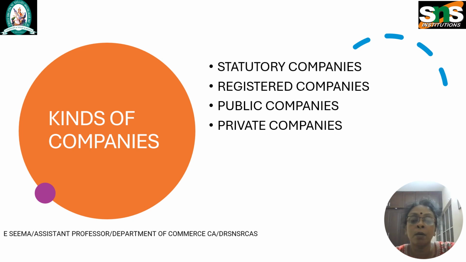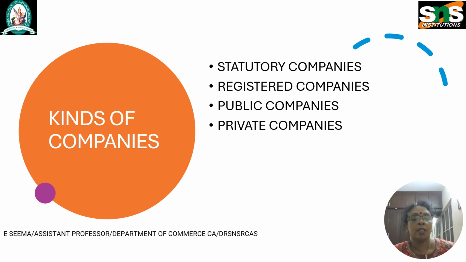So these are statutory companies and registered companies. Statutory companies means companies which are created by law. Registered companies means companies which are registered under the Companies Act 2013. And registered companies can be divided into public companies and private companies.